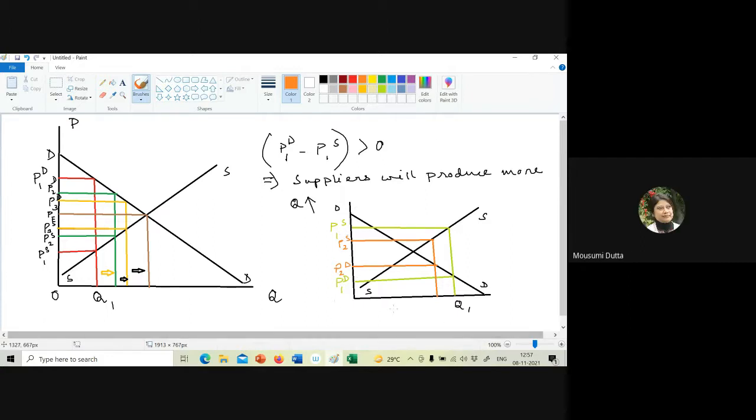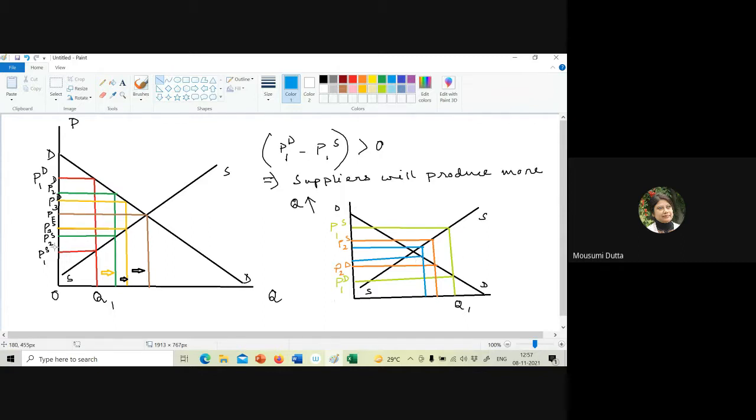Okay, so as quantity is falling, the gap is reducing. Further, there will be reduction in quantity because still the supply price is greater than our demand price. So continuously the gap is reducing, and we are moving towards the equilibrium. So it is Marshall stable.